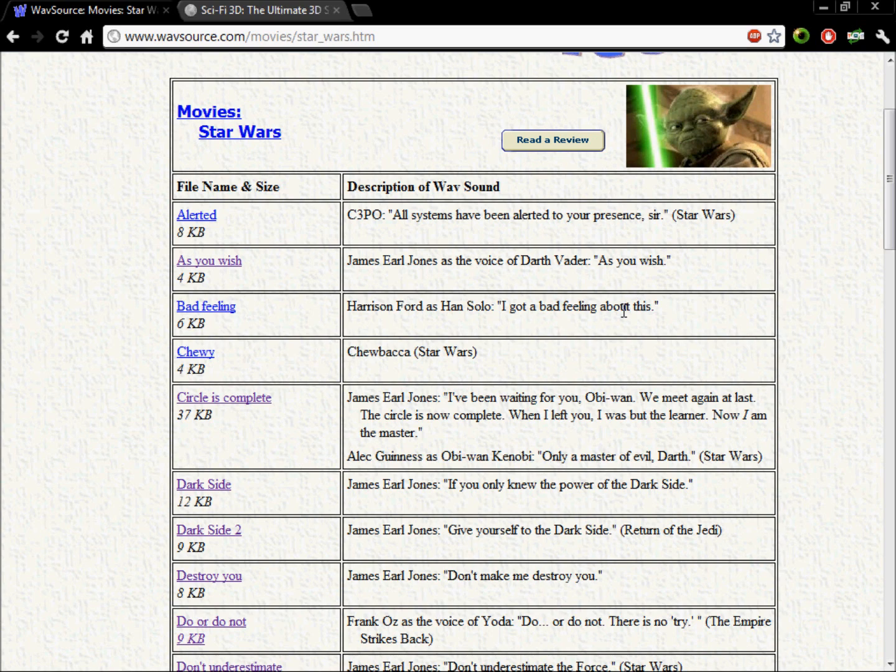Yeah, but we want Darth Maul, so Darth Maul, Darth Vader. But it doesn't say Darth Vader on here, all it says is James Earl Jones, which is the character who voiced Darth Vader, I think. I'm not sure about that, but these are the ones I'm going to be looking at, and I searched through some of them.